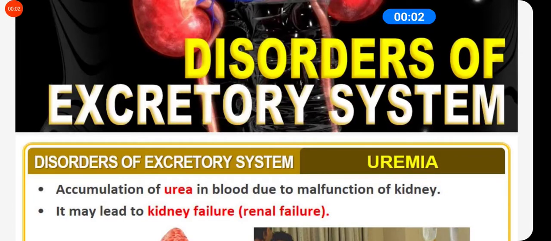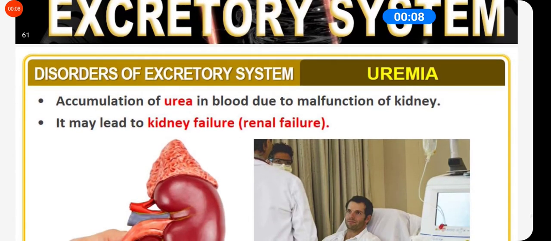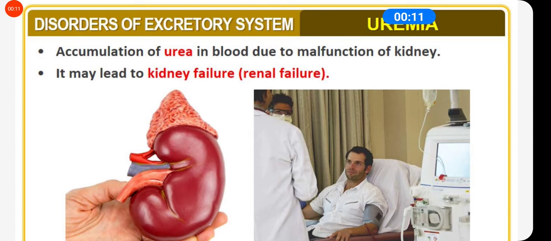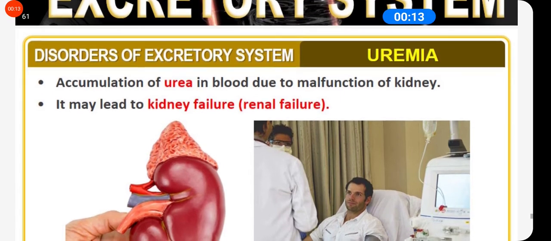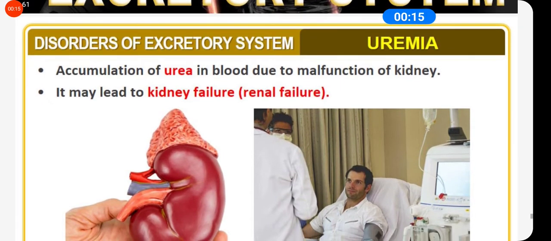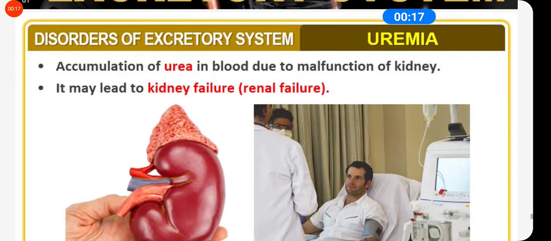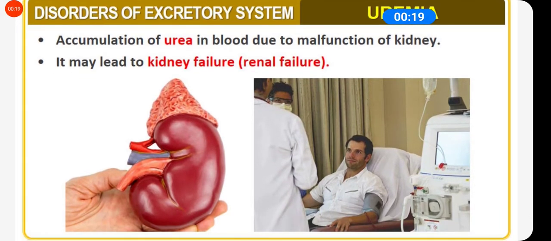Now we are going to start with the disorders of excretory system. In the disorders of excretory system, the first disorder which we are going to study is called uremia. What is uremia? Accumulation of urea in the blood due to the malfunctioning of the kidney.